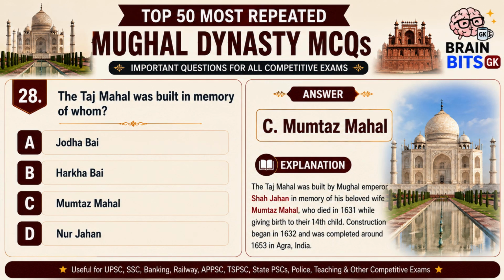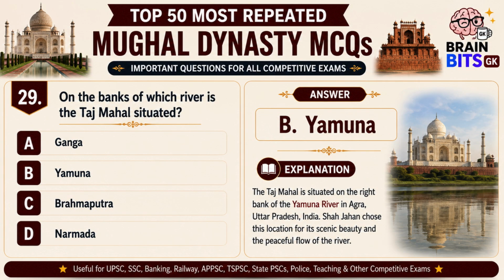Correct answer is C. Mumtaz Mahal. The Taj Mahal was built by Emperor Shah Jahan in memory of his beloved wife, Mumtaz Mahal, who passed away in 1631 while giving birth to their 14th child. Construction began in 1632 and was completed around 1653, making it one of the world's greatest symbols of love. On the banks of which river is the Taj Mahal situated?